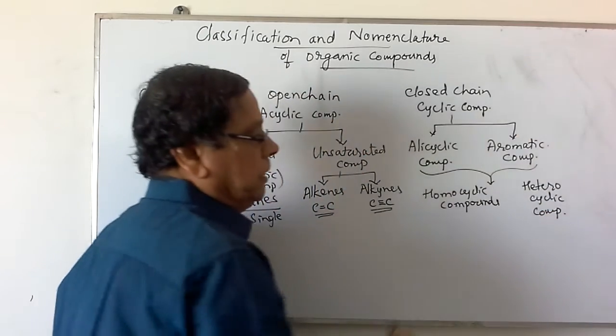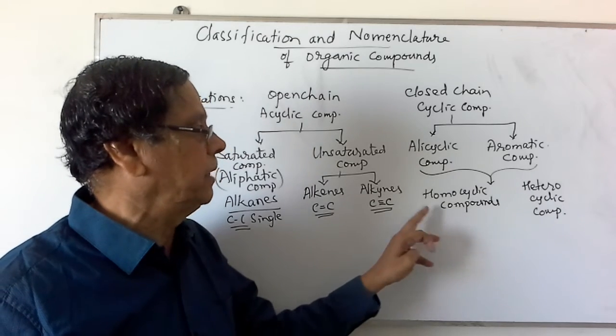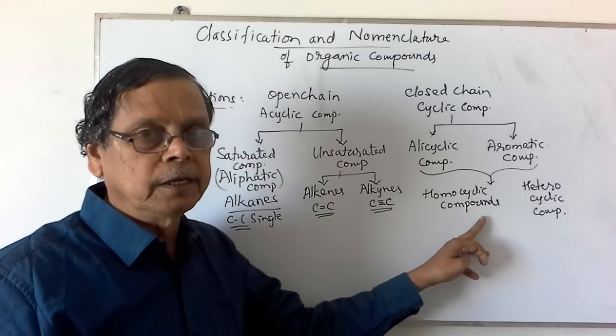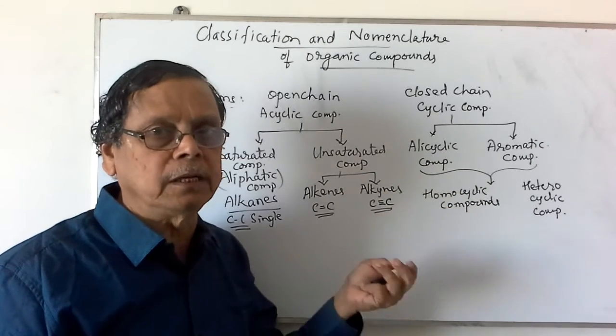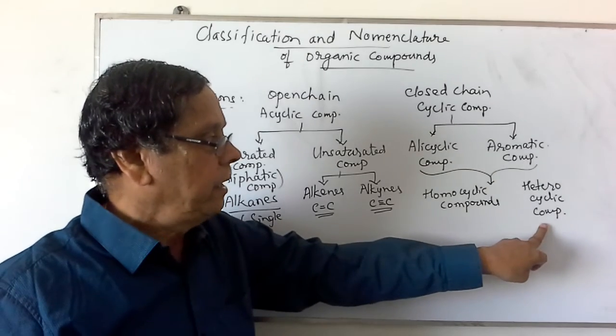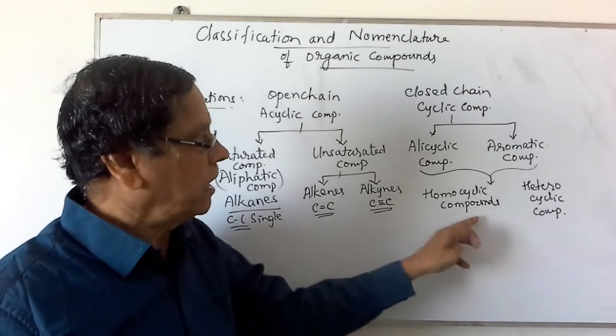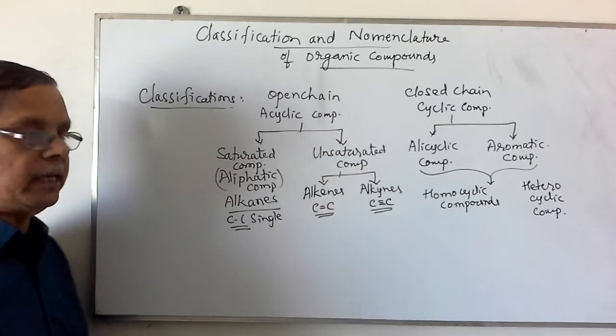For example, if the carbon atoms are only forming the ring system, then they are named as homocyclic compounds. Along with the carbon atoms, if there are other elements like nitrogen, oxygen, sulfur, etc., then they form the heterocyclic compounds. So these are again considered as alicyclic and aromatic compounds. Now let us consider various examples.